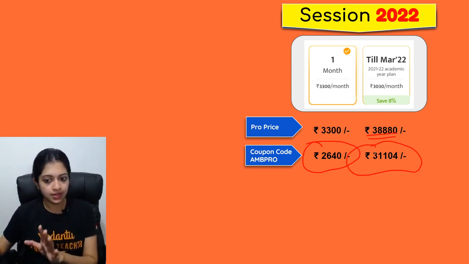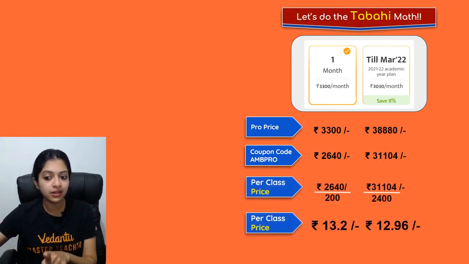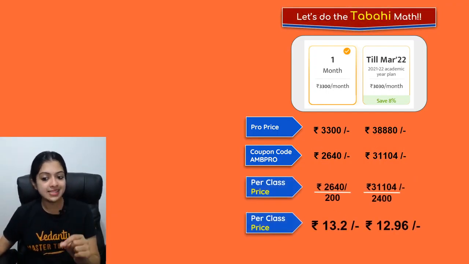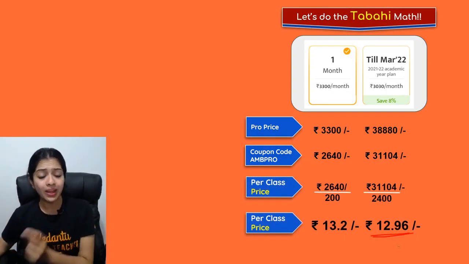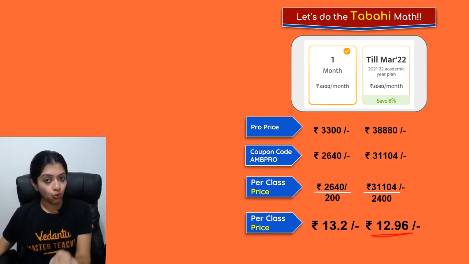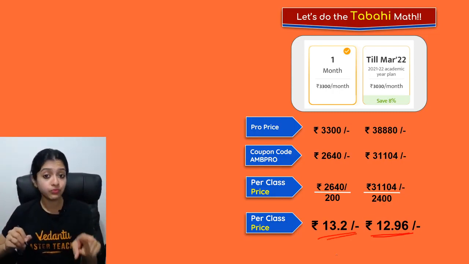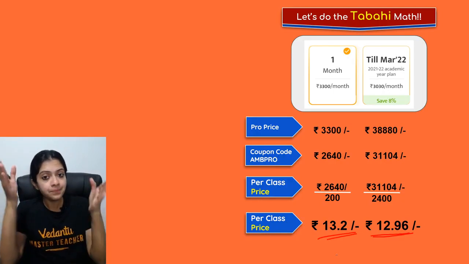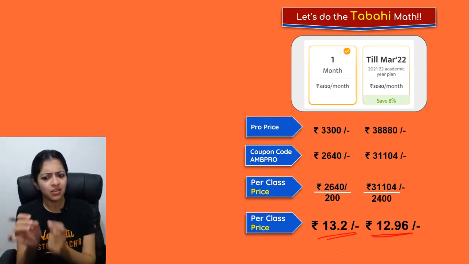Well, I know that the five figure looks like it's a lot, but remember it's for one full year, which means the per session cost is only going to be rupees 12.96 for those of you who are going from 9th to 10th right now for the next academic year, and 13.2 per session for those subscribing only for 1 month right now. There's a very small difference.